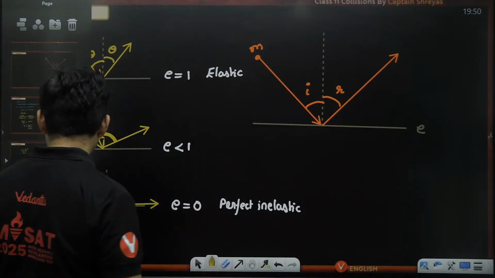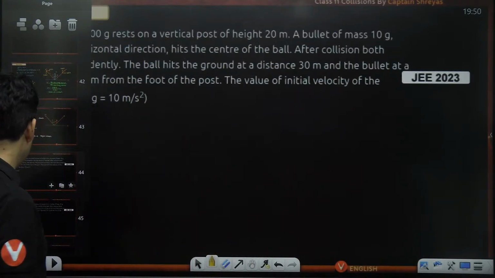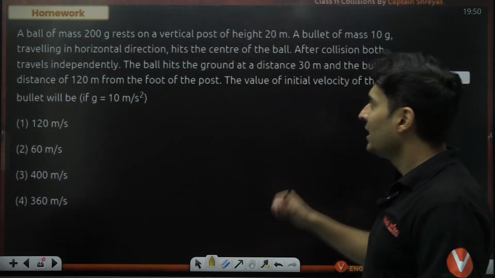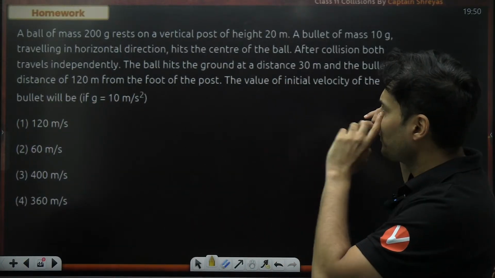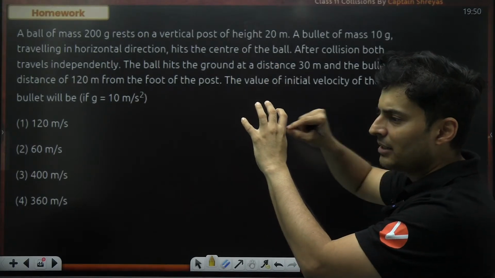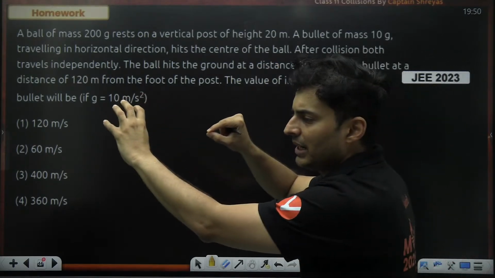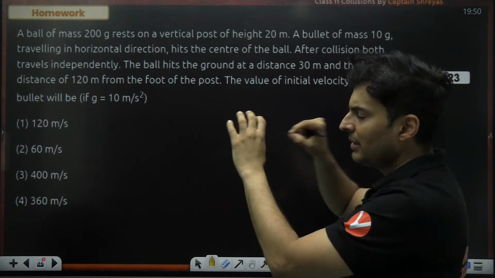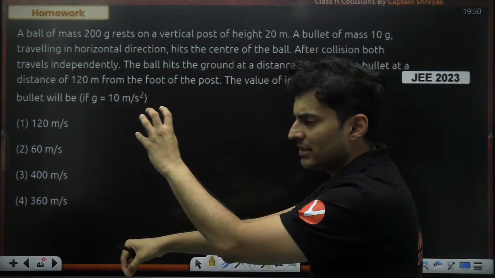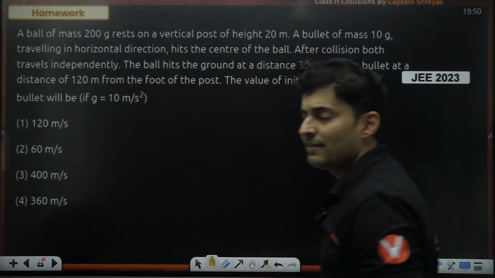Yeah. So I have kept a homework question for all of you. Please try to solve it. It's very straightforward. It's like there is a ball and it is on a height. One bullet will come and hit the ball. So now they will separate because they will move separately. This ball was at rest. It will hit like this. Now the bullet will go and fall somewhere. The ball will go and fall somewhere.